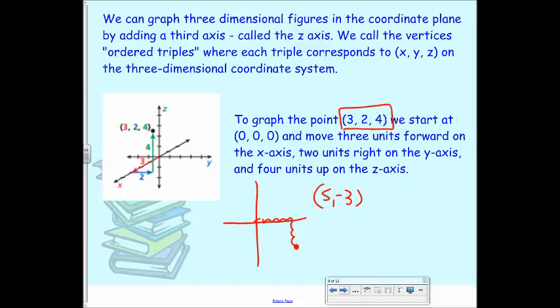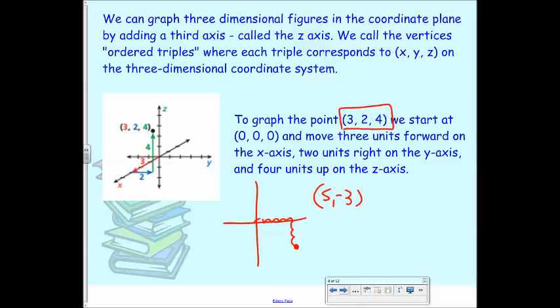Okay, so it looks like it's going down. I see that. I know it's hard to visualize. This is why I don't do nets, because I think it's really hard to visualize. So I don't want you to focus too much on the actual plotting of them. I want you to focus on using the distance formula with them, which is what we're going to talk about in a second.